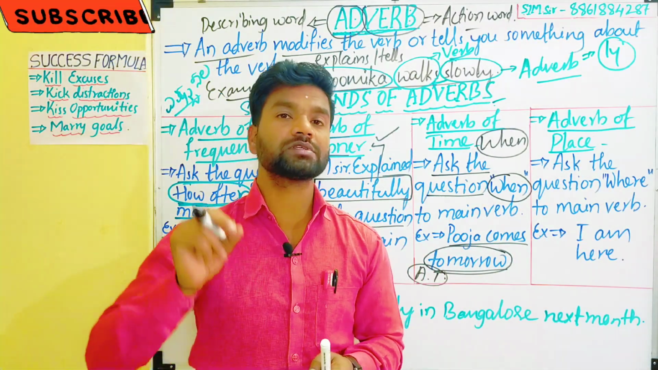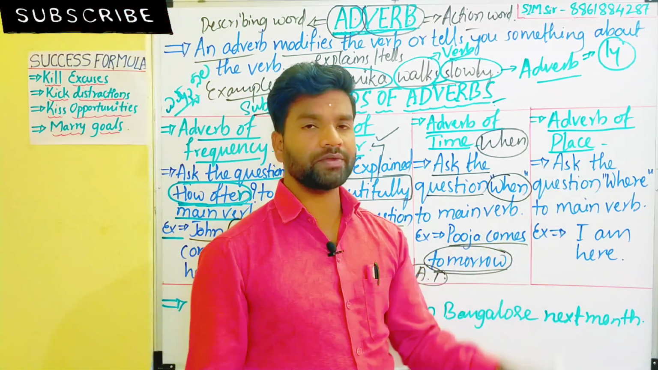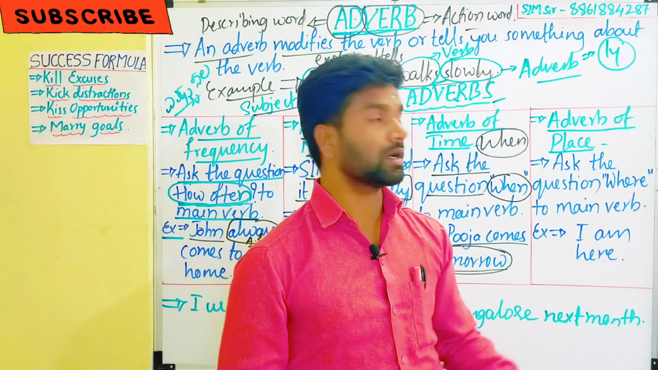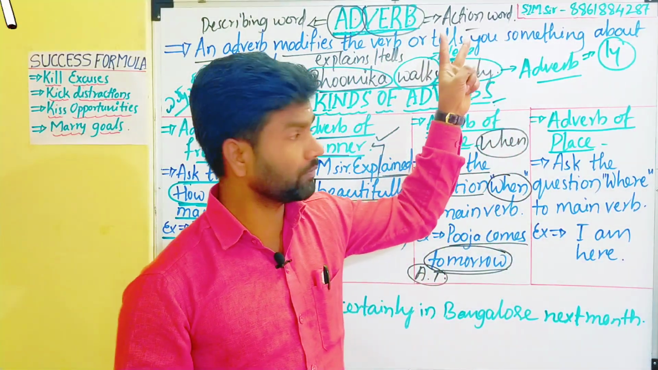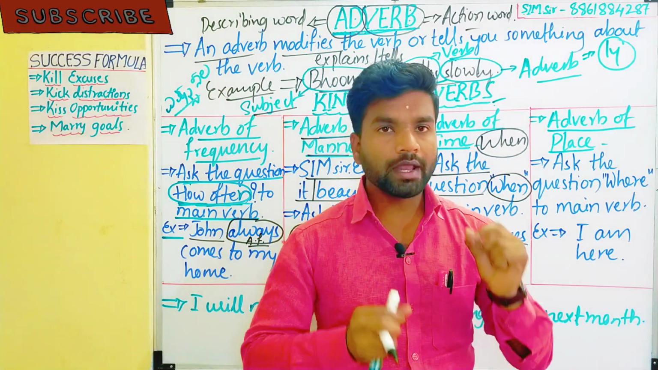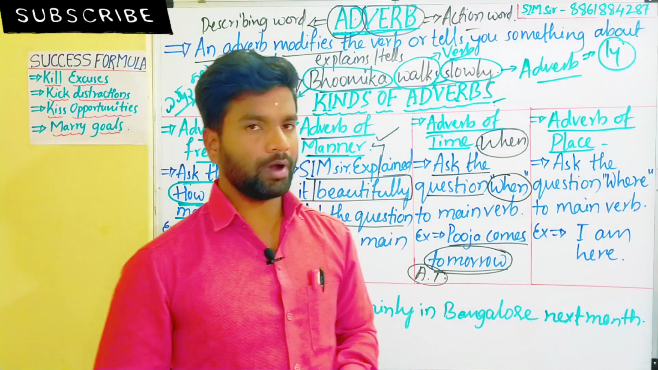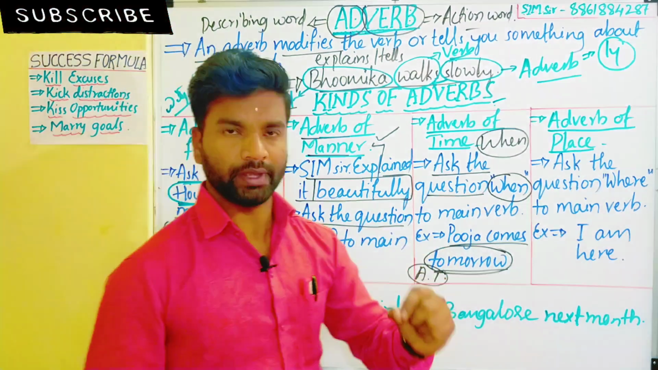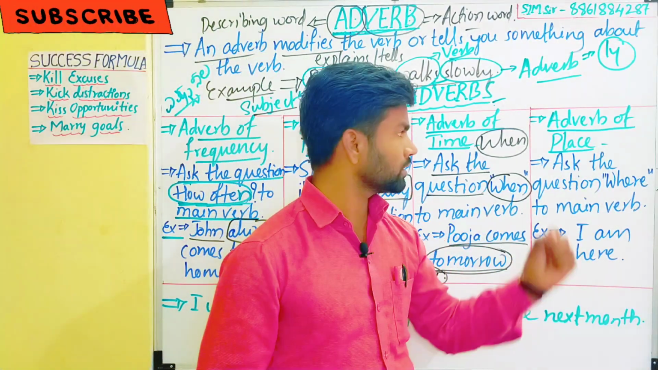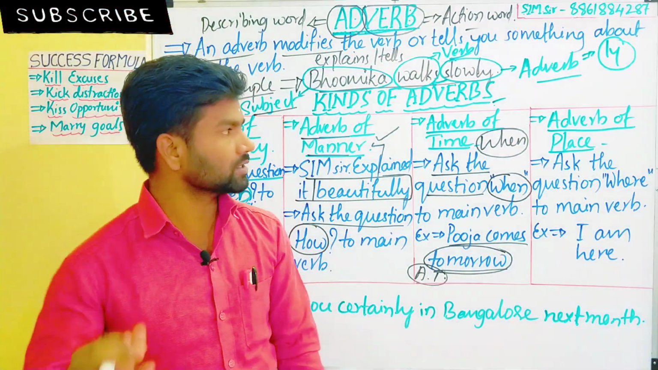The word when refers to time. Okay, let's come to our last type, our last kind in the topic adverb, that is the adverb of place. How should we identify the adverb of place here? In an easy way, with an easy trick and easy solution, I am going to explain it to you, my dear friends and my dear students.